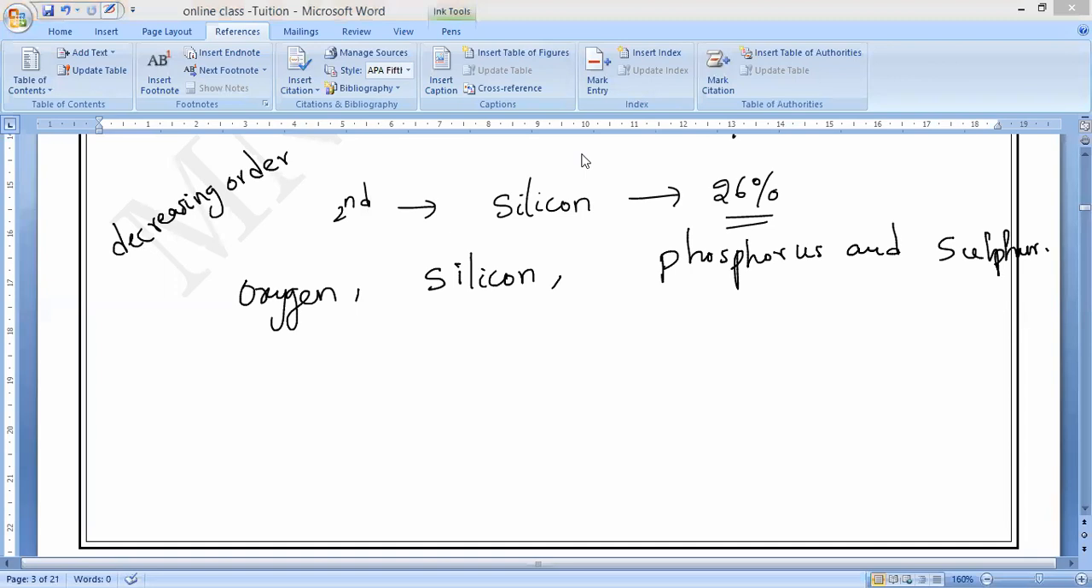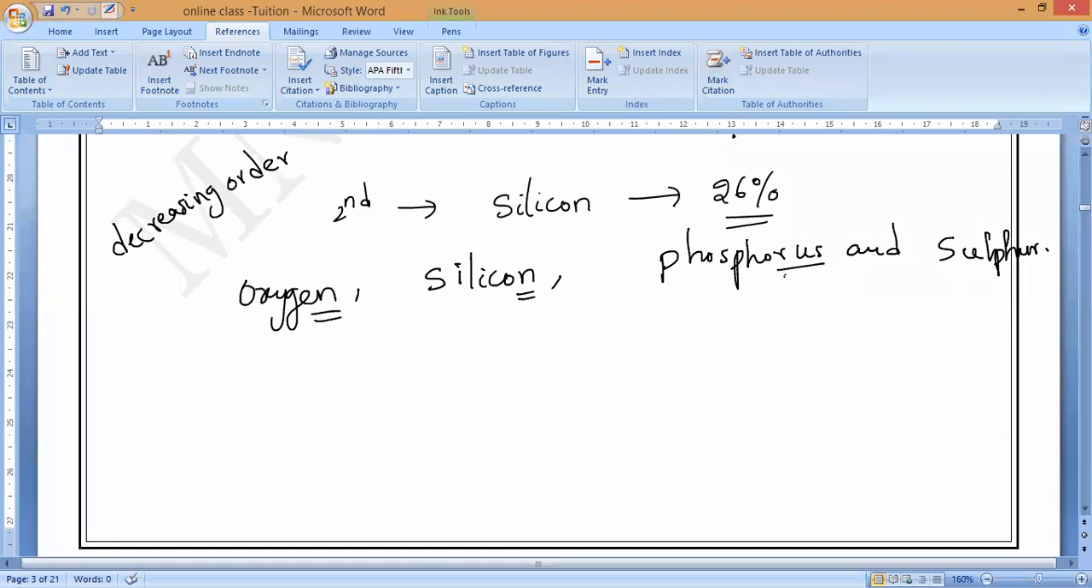A diamond is carbon. Carbon percentage is very less, about 1.5% or so. So they are the highest percentages, that is why we will talk about these only. The remaining non-metals are present in very small percentages, that is why we won't talk about them.